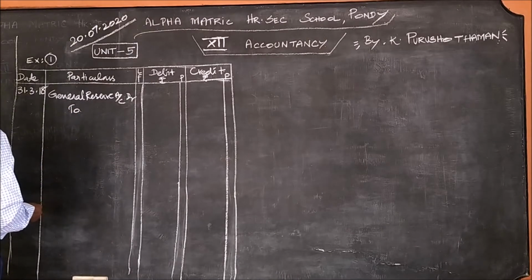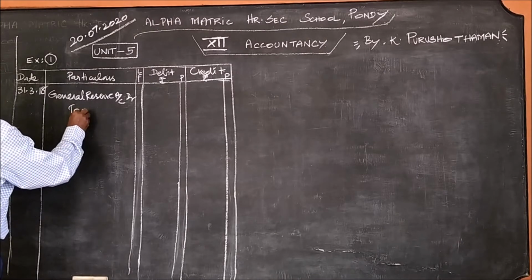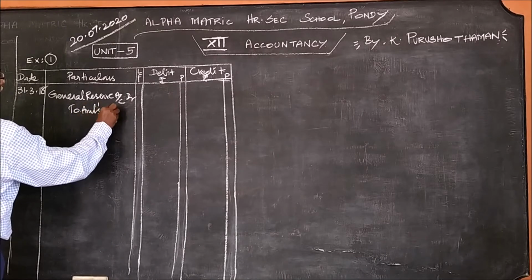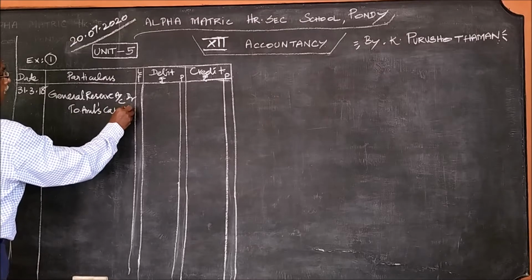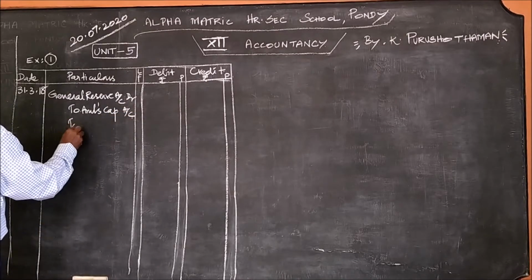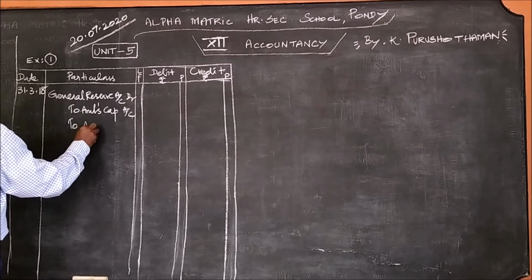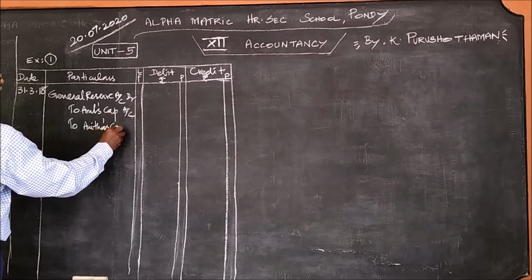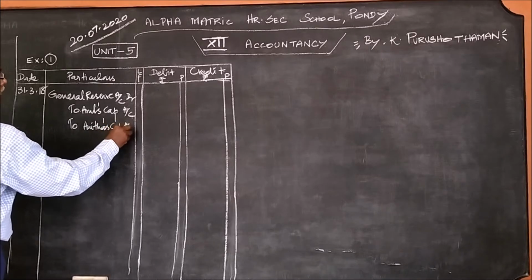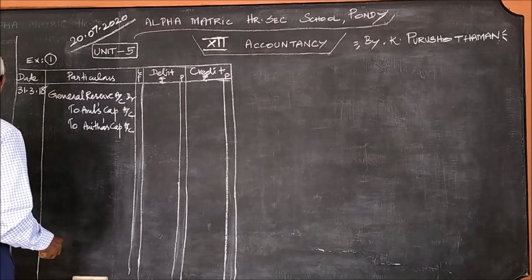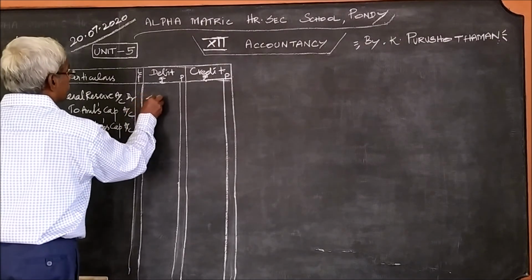The two partners: to Arul's capital account, to Anita's capital account, and the general reserve is 42,000.